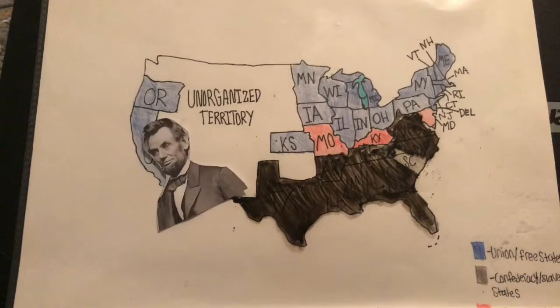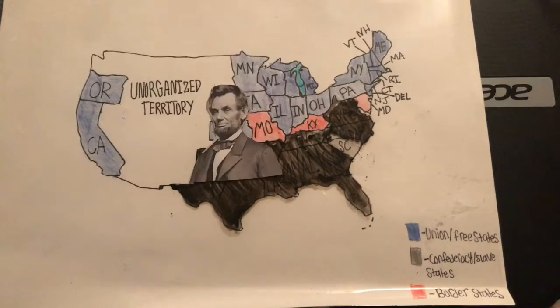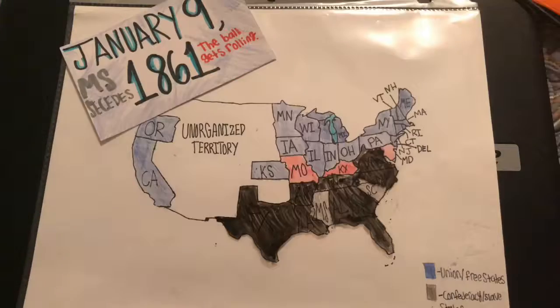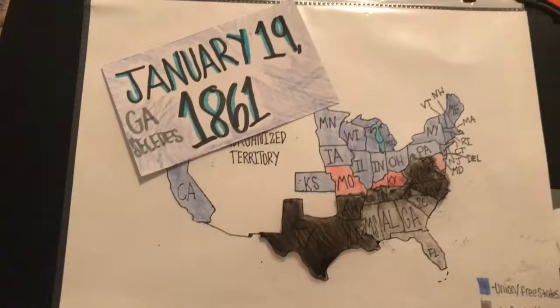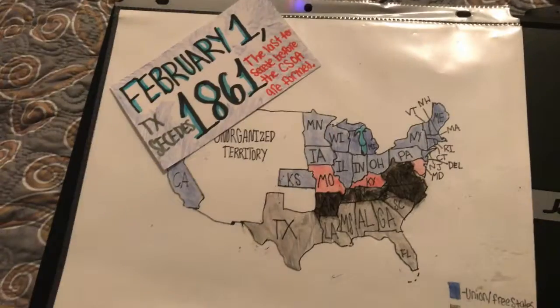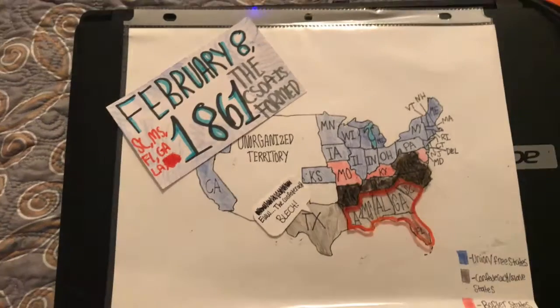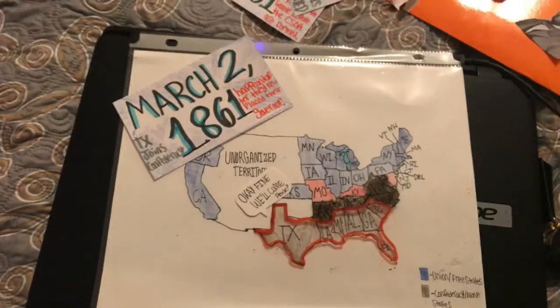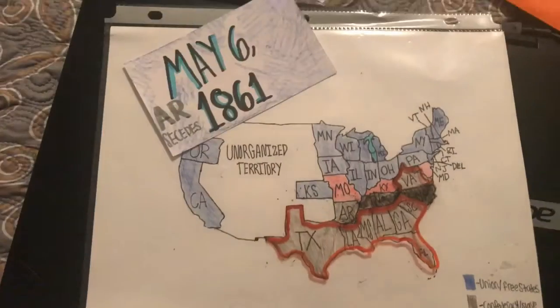The states still in the Union after all the secessions were Maine, New York, New Hampshire, Vermont, Massachusetts, Connecticut, Rhode Island, Pennsylvania, New Jersey, Ohio, Indiana, Illinois, Kansas, Michigan, Wisconsin, Minnesota, Iowa, California, Nevada, and Oregon. The states that seceded are shown here in the order in which they seceded from the Union.